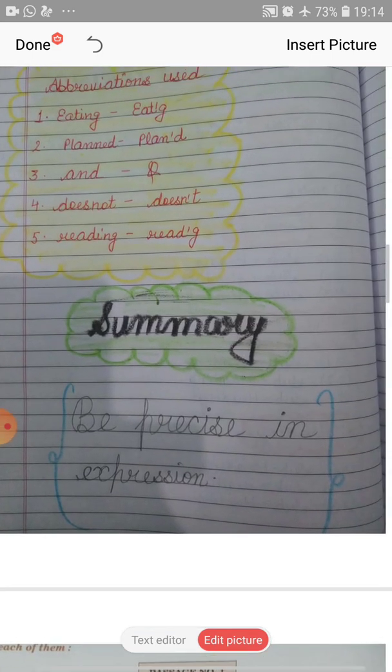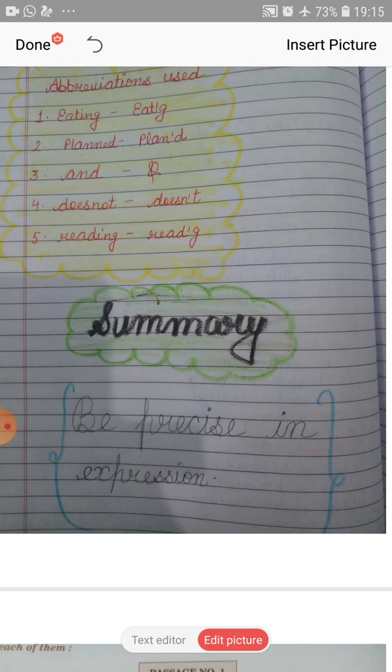Then summary. At last in passage, second B question is there. Make a summary of the passage in your own words. But you should use very limited words in summary. Be precise in expression. You have to use very limited words because it's just of 3 marks, and word limit is there. So summary should be relevant, should be properly written, and important things are discussed there, understanding important ideas, writing them down, avoiding example, explanation and repetitions.